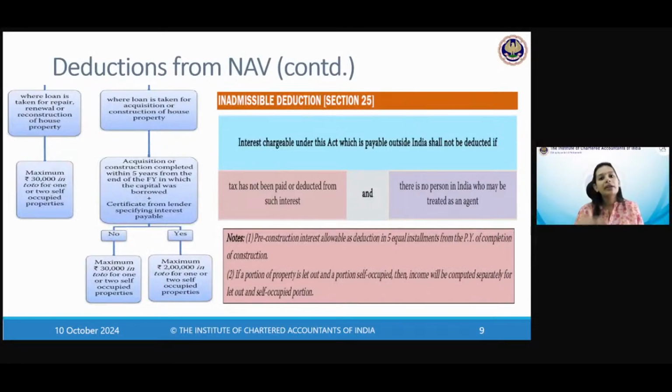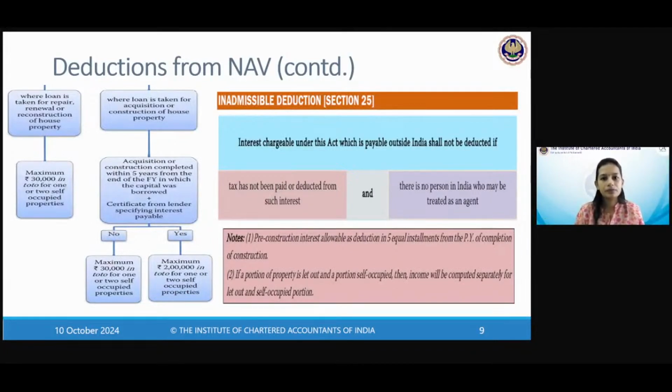नाउ यू विल टेक इट एज 1/5 करके 5 equal installments starting from the year in which the property is complete. Okay, is this clear? And if a portion of the property is let out, a portion of the property is self-occupied, then you treat them as two properties and apply the provisions independently. Clear?